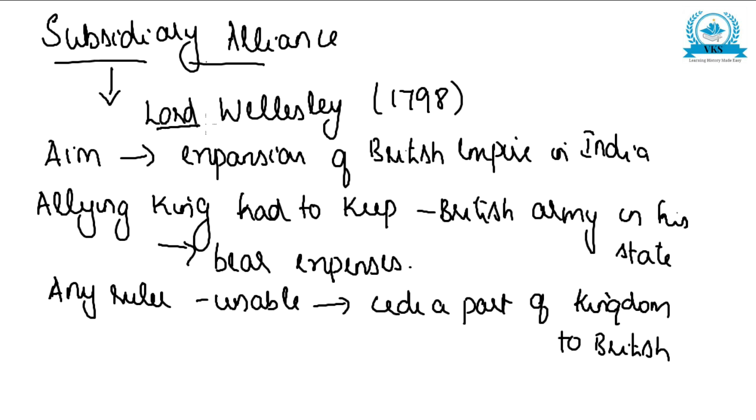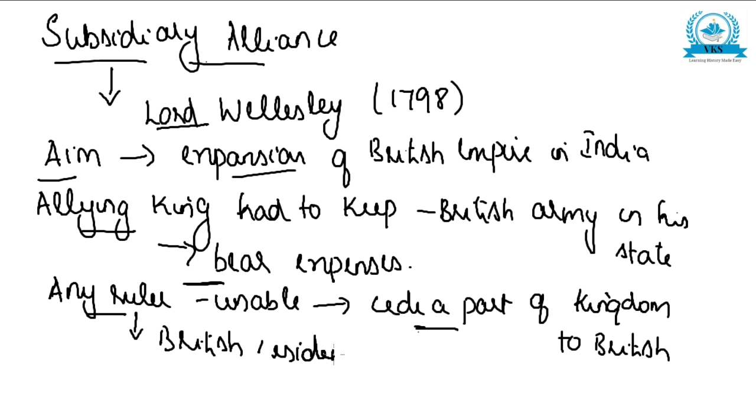So what the British did was they made the kings sign the Subsidiary Alliance. It was introduced by Lord Wellesley. Its aim was to expand the British Empire in India. According to this, the allying king had to keep a British army in his state and bear all the expenses of the army. Any ruler who was unable to do so had to cede a part of his territory to the British. And also this ruler had to keep a British resident in his court.